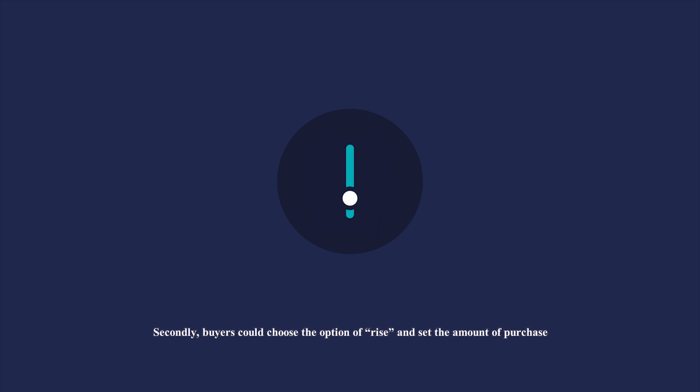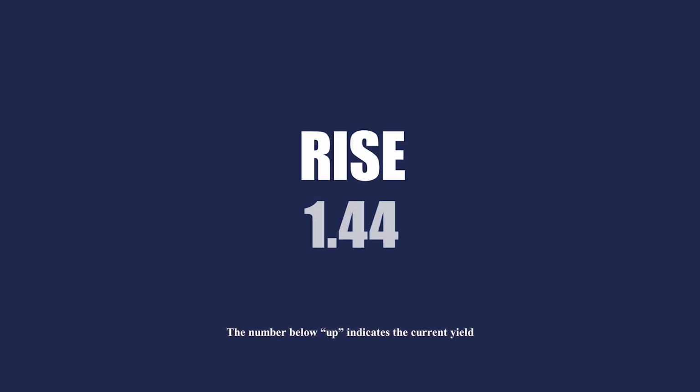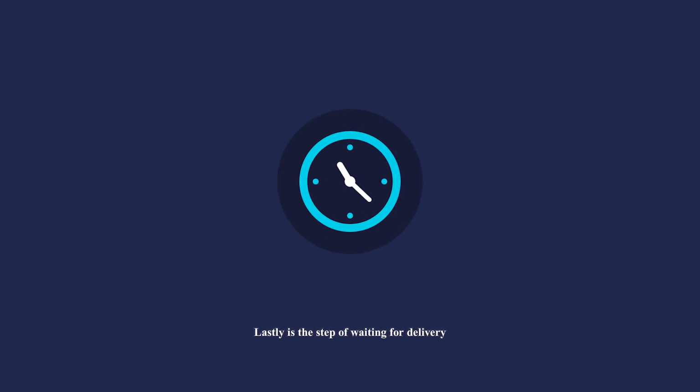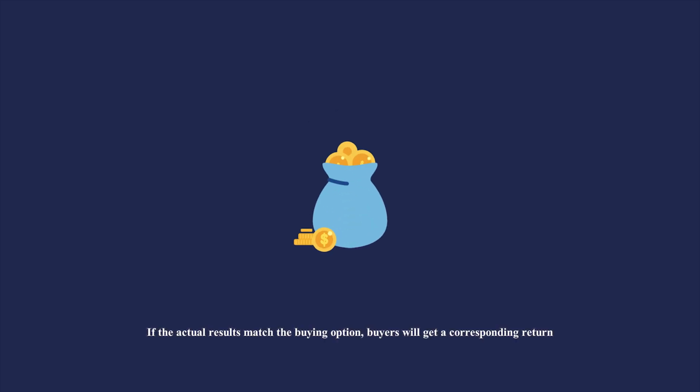Secondly, buyers could choose the option of rise and set the amount of purchase. The number below up indicates the current yield. Lastly is the step of waiting for delivery. If the actual results match the buying option, buyers will get a corresponding return.